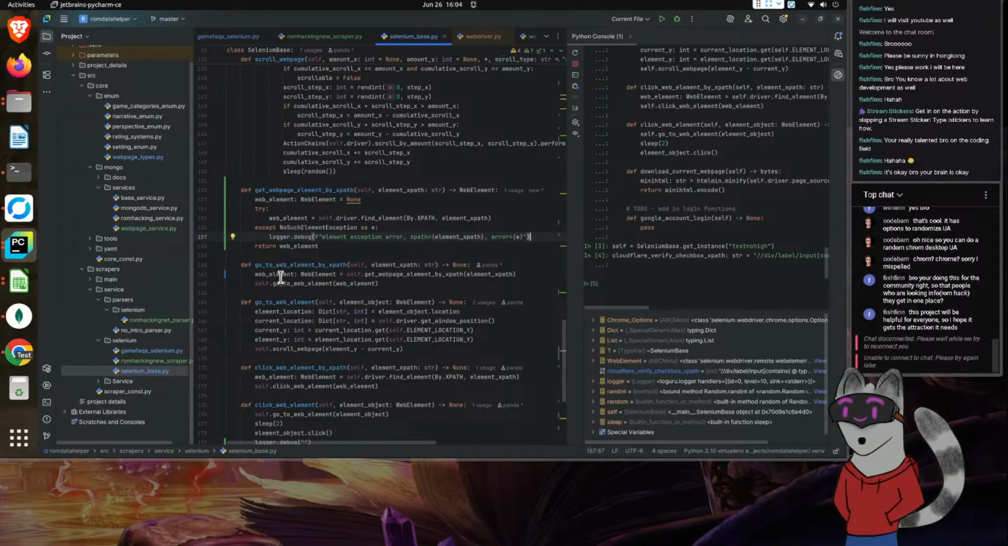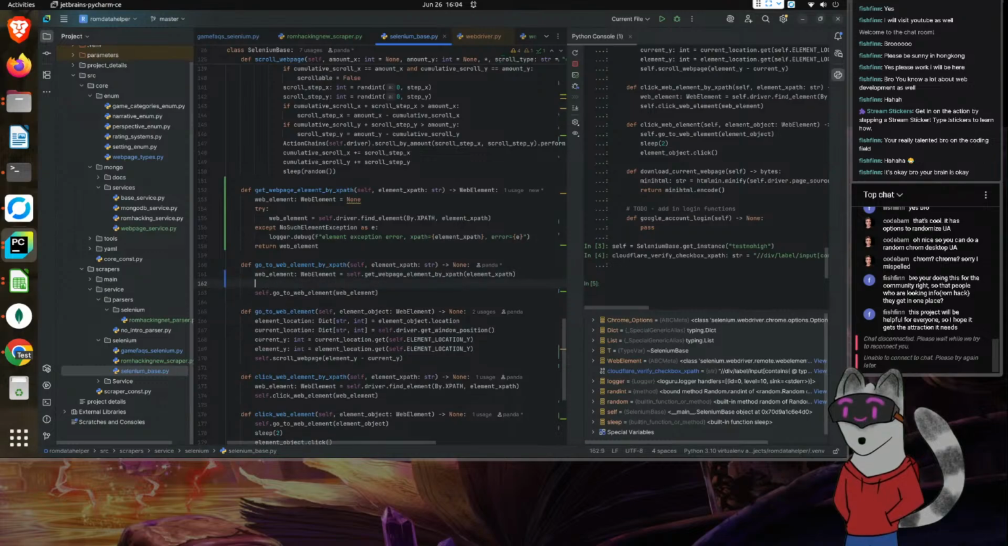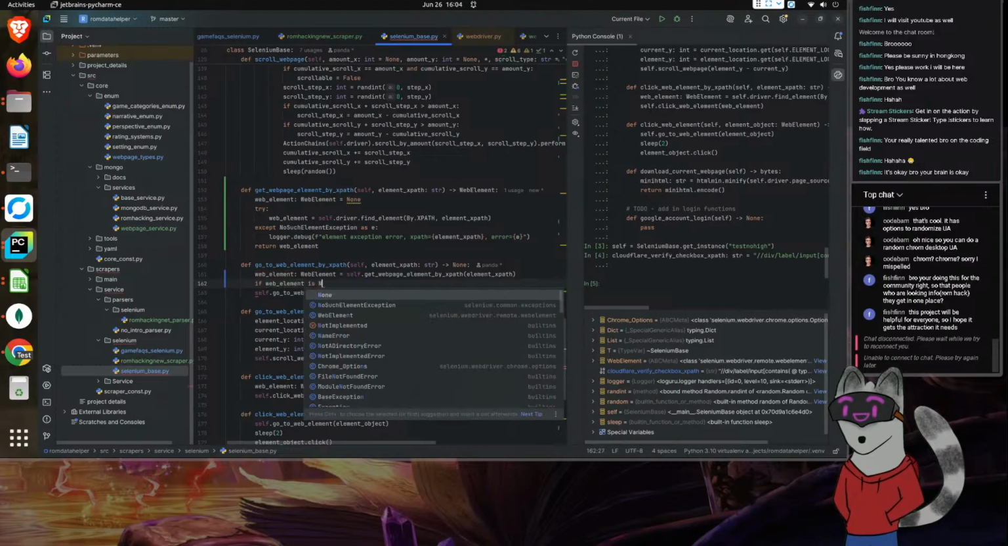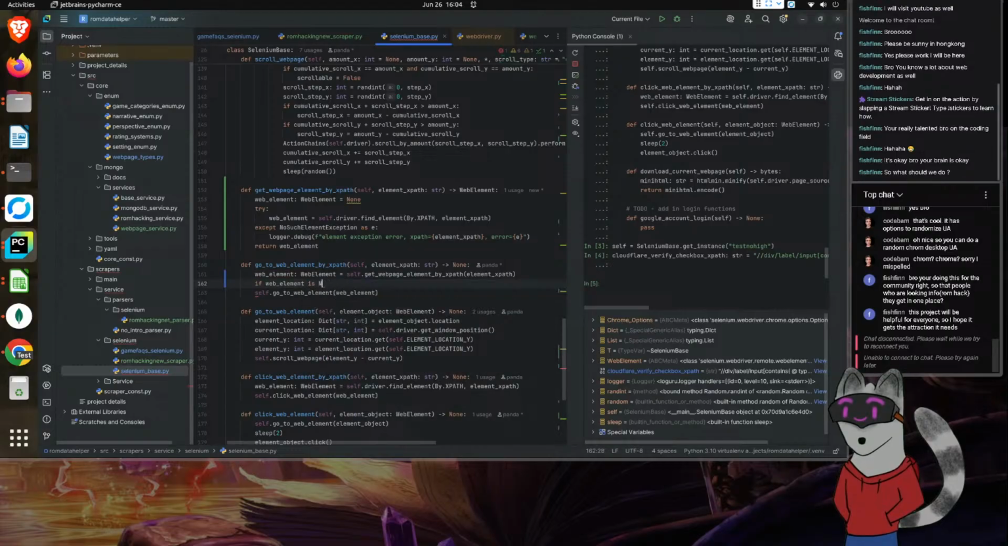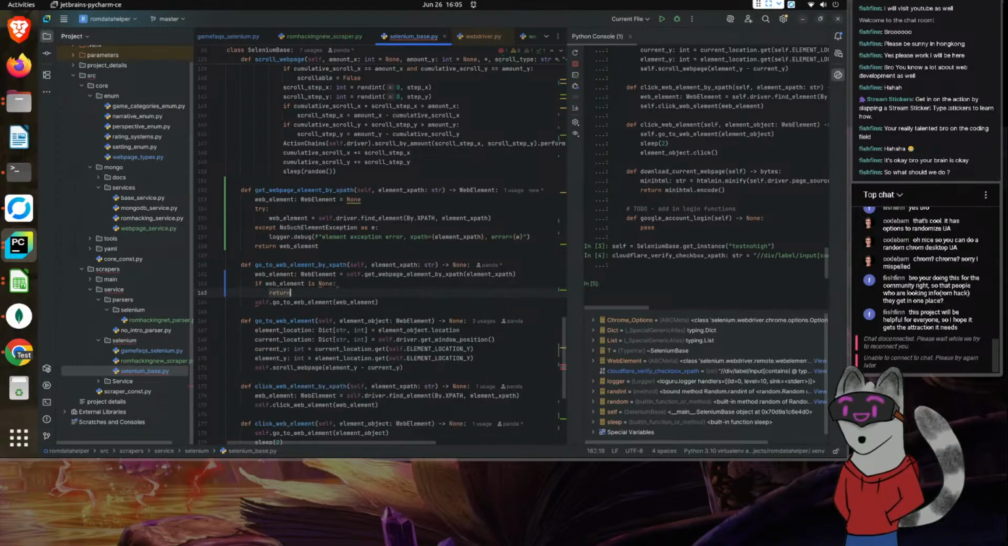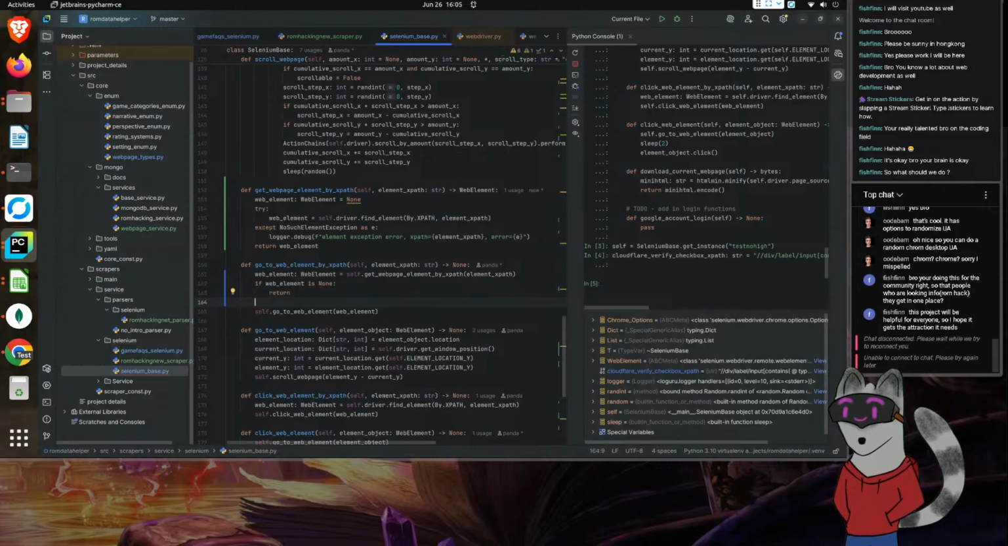For instance, for this particular one right here now. So we're calling this here. We're getting web path. So if web elements is none, then we're just going to return. Otherwise, we'll just go ahead and start going to the element. I feel like that will work.